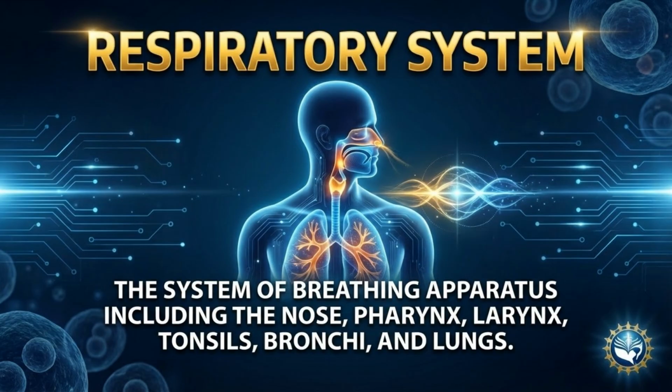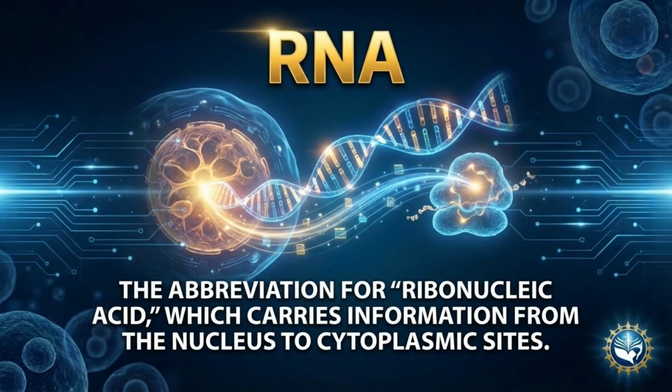The respiratory system is the system of breathing apparatus, including the nose, pharynx, larynx, tonsils, bronchi, and lungs. Respiratory system. Definition: the organs responsible for breathing and oxygen exchange. Main parts: lungs, trachea, bronchi, diaphragm. Fact: an average adult breathes 20,000 times per day. Humor: your lungs work non-stop, even when you're arguing on the internet.